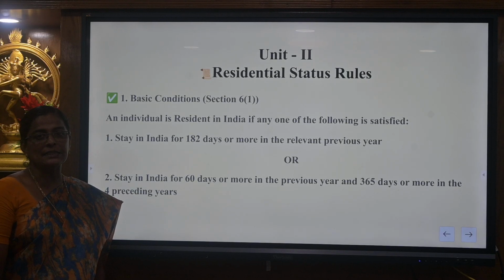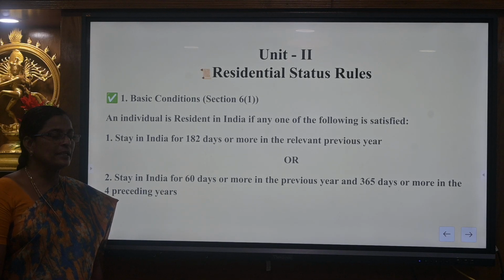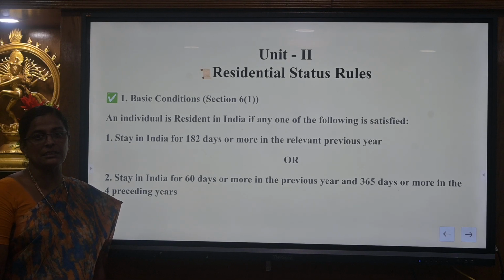The first basic condition is an assessee resides in India for a period of 182 days or more in the current previous year, or an assessee should stay in India for a period of 60 days in the previous year and 365 days in the 4 preceding previous years. In the second basic condition, both has to be satisfied to become the resident of India.